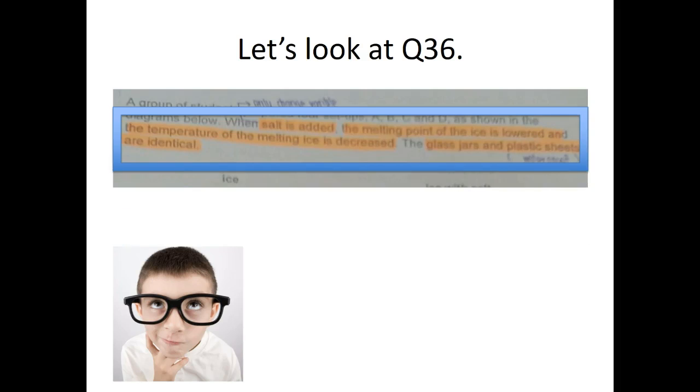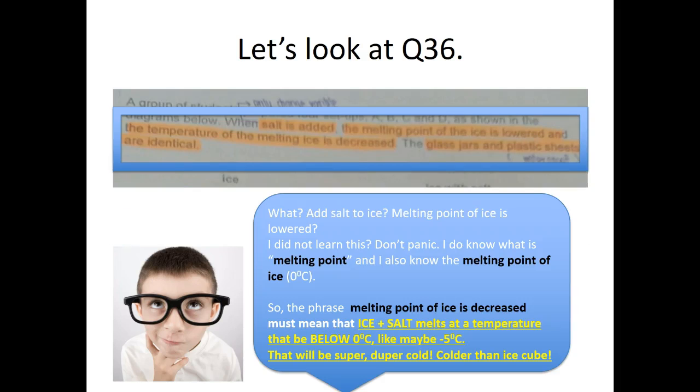Next, now this part was confusing. Salt is added, melting point of ice is lowered. Now, I didn't learn this in class. Don't panic. Sometimes you'll be given situations that you haven't encountered before. However, you can always use the science that you've learned to understand this. For example, although you have not done this before, there are words inside that you know. For example, you know the meaning of melting point. You know the melting point of ice is at 0 degrees Celsius.